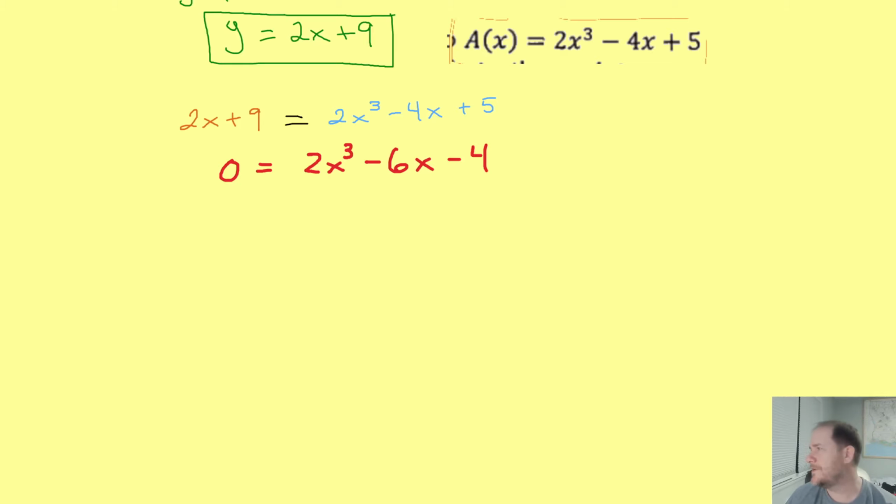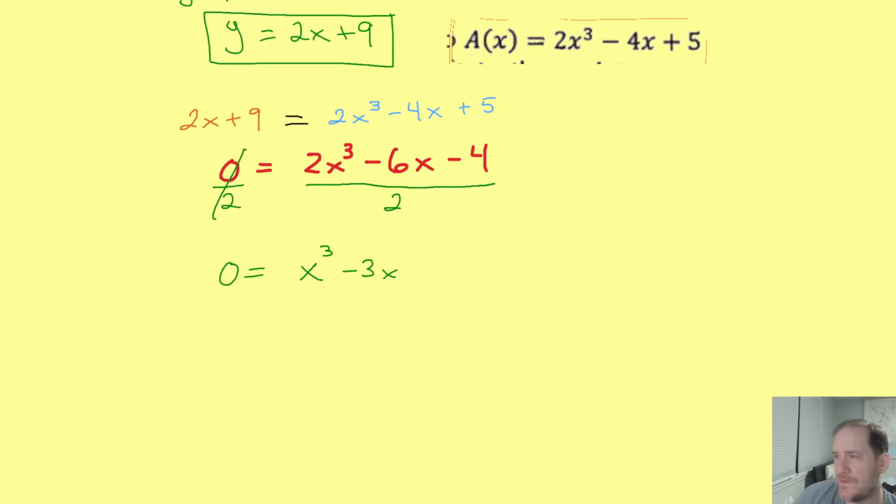Then you might notice that all of these coefficients are divisible by 2. So rather than having to factor out the 2, I can just divide by 2 since we're actually working with an equation. We're often not working with equations, we're working with just expressions, and then you can't divide things away, you have to factor them out. But in this equation, I can just divide both sides by 2, and of course I just still have 0. And all these coefficients get smaller. It becomes x cubed minus 3x minus 2.